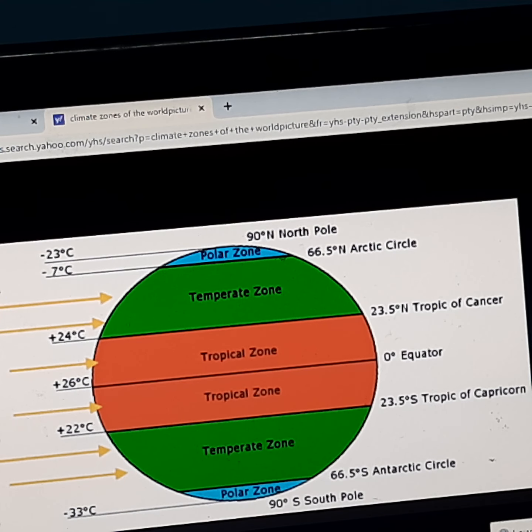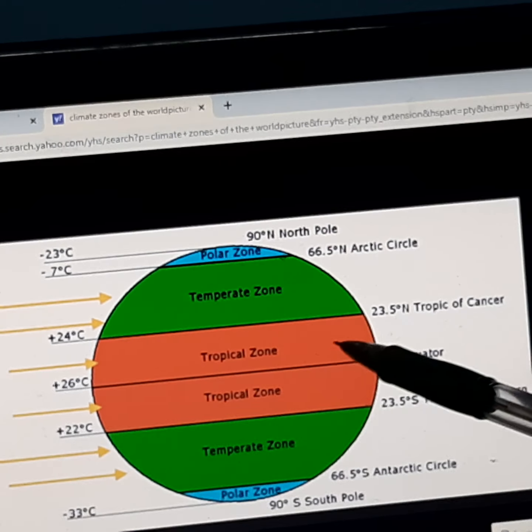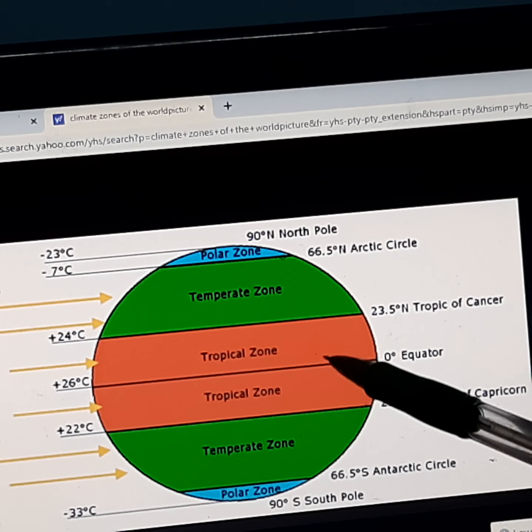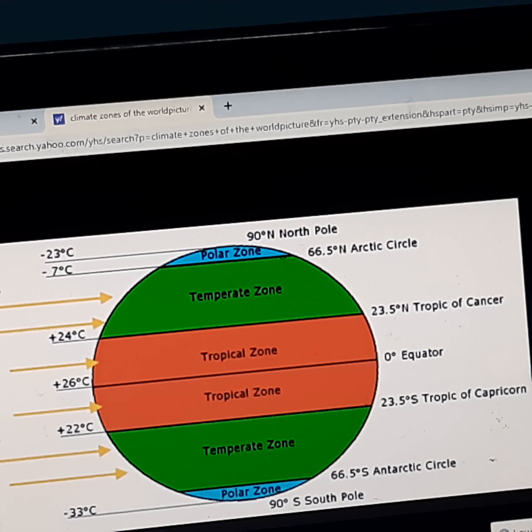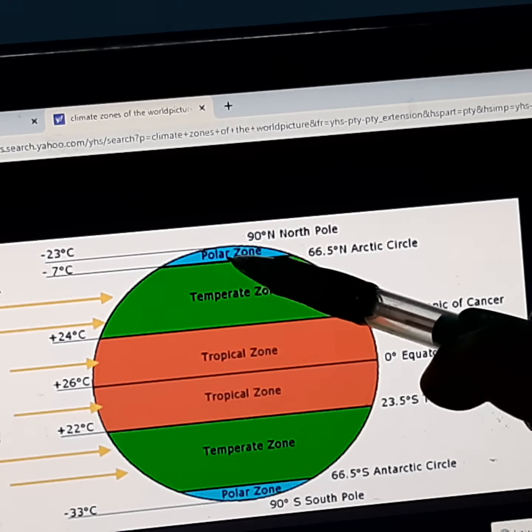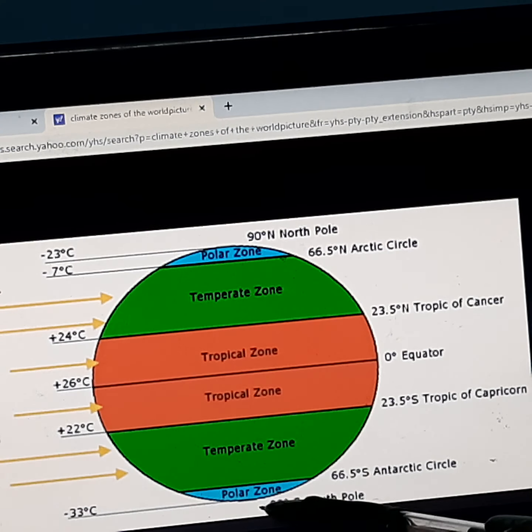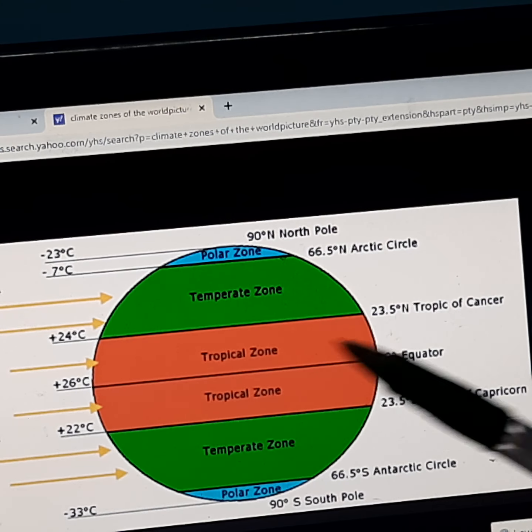Climatic zones or temperature zones. There are three major temperature zones in the world, namely torrid zone, temperate zone and frigid zone. So here this is written as tropical zone. Tropical zone and torrid zone are the same. Frigid zone or polar zone are the same.